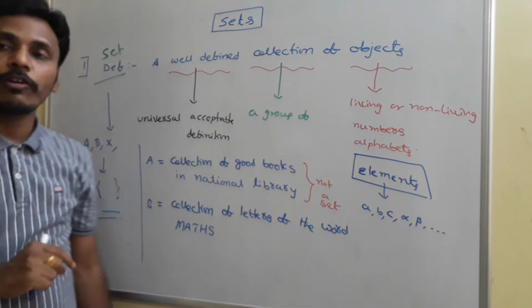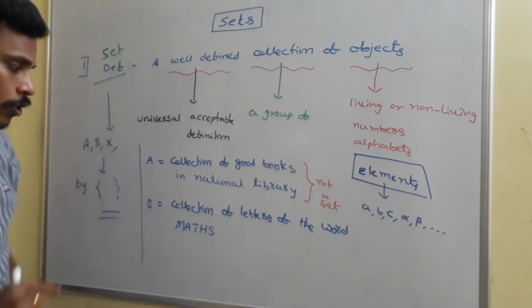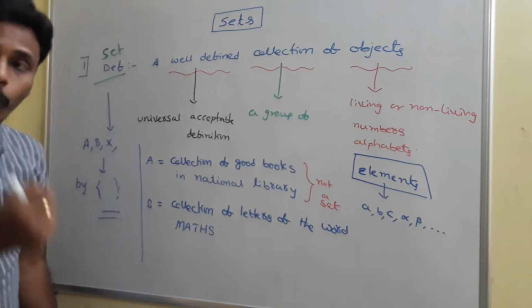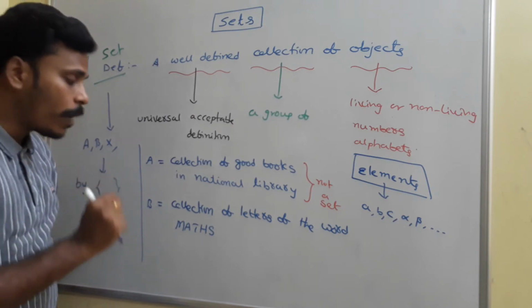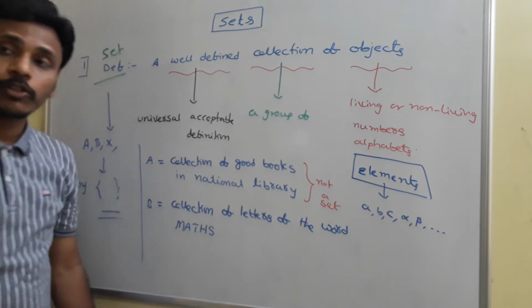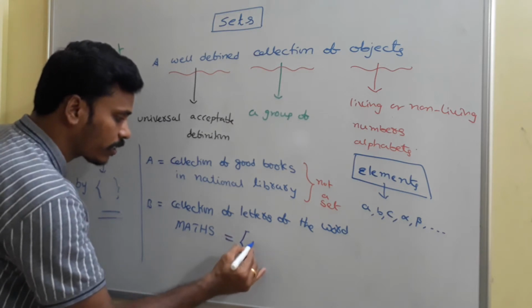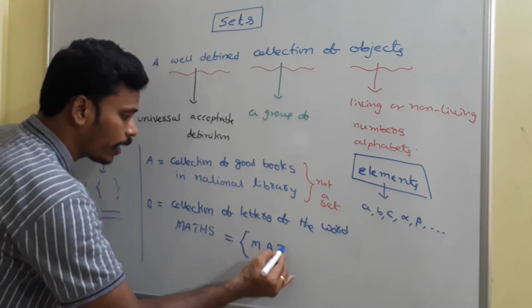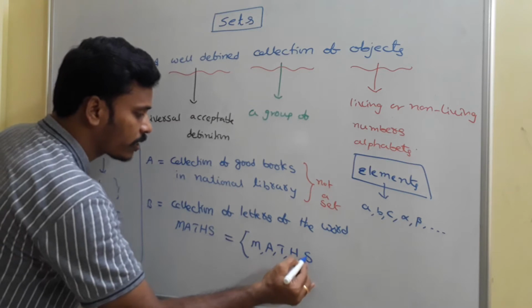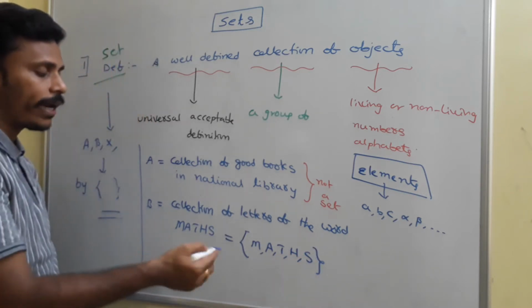What are the letters of the word maths? M-A-T-H-S. So what are the elements of the set? The elements of the set are nothing but the letters of maths. So as a notation we write it like this, the set with curly braces: M, A, T, H, S.